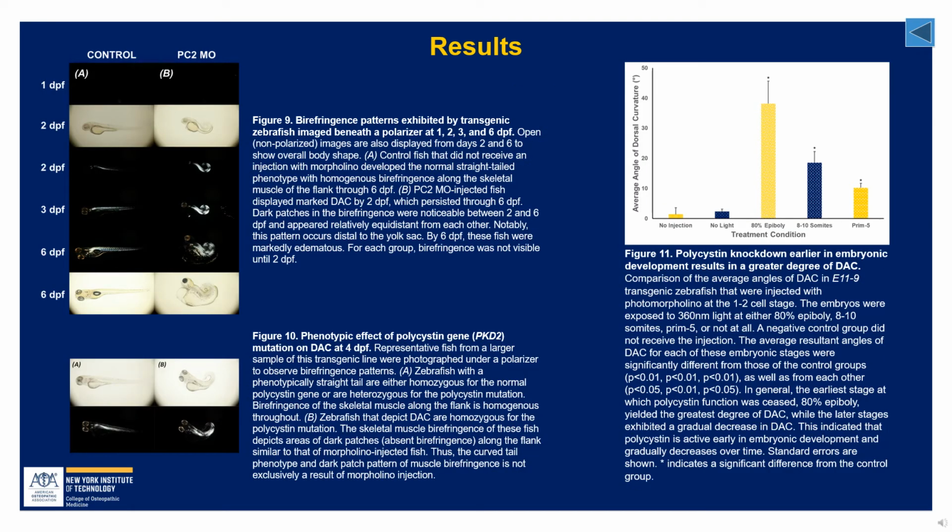Next, we analyzed birefringence patterns of the zebrafish. We had actually intended to use this modality to visualize the kidneys, but we noticed an impact of the PC2 knockdown on birefringence of the skeletal muscle tissue, and thus pursued this further. For control and PC2-MO fish, we imaged them at 1, 2, 3, and 6 DPF with a polarizer, and found that by 2 days post-fertilization, birefringence was present along the skeletal muscle flank. In the morphant fish, they had an interesting pattern of absent sections of birefringence associated with their axis curvature, which was not seen in the controls.